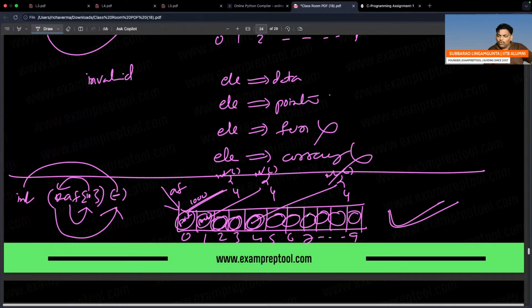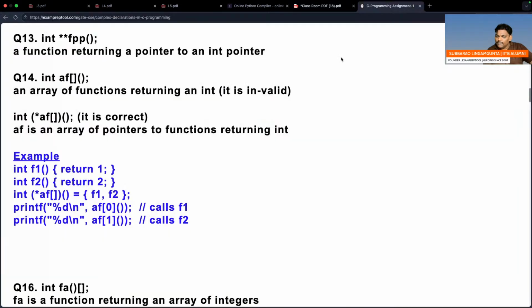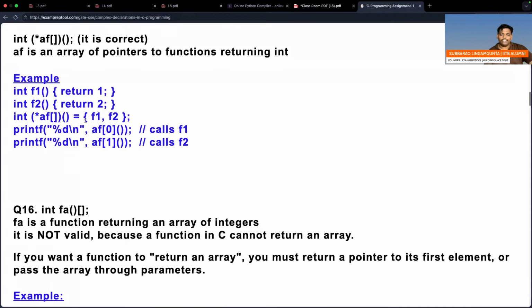So what I mean to say is, question 14, don't do directly like this. Directly keeping functions is not a good idea. It is invalid. You can keep the same thing indirectly. How? Keep an address. If I go to that address, a function is there, which means a function pointer. So for question number 14, the first part is invalid, the second part is valid. I did some examples also, please check.